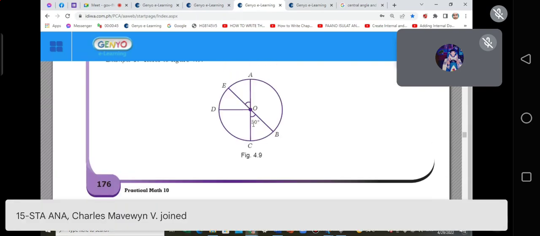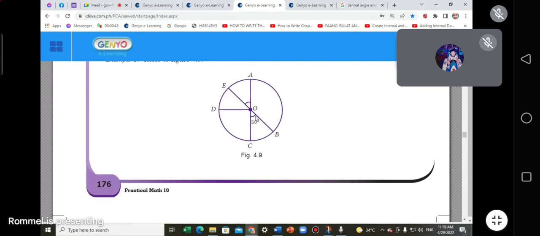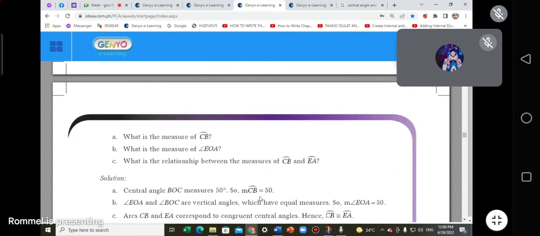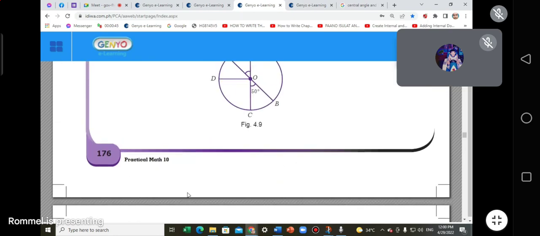Naintindihan. Kung 50 yung central angle measure of the vertex, ito rin po ay 50 degrees. Did you get that? So, arc BC is also 50. So, angle BOC, that is a central angle, has equal measure that is 50 degrees.